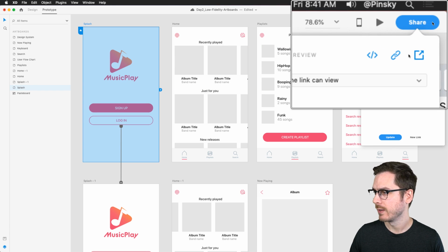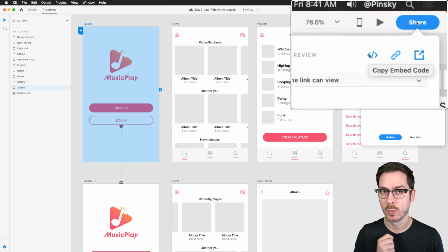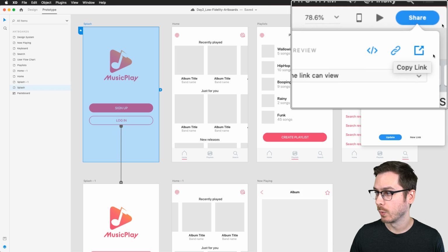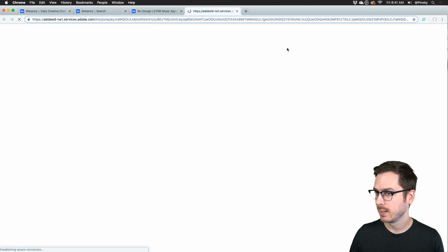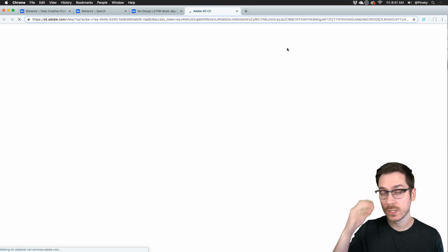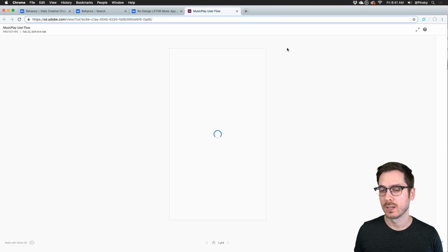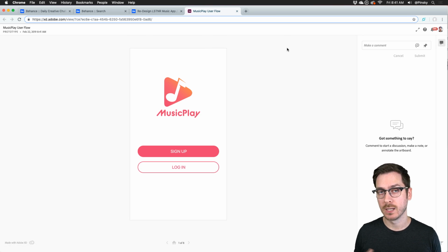Right up here, I have 3 options. One, I can copy the embed code, and that's going to be very important once we get to the Behance phase. I can copy the link, or I can open it directly in the browser. So let's go ahead and open it in a browser. Here we go, and it's going to be loaded in. Because Auto Animate is now available on the web, a lot more is being loaded in, a lot of layers and a lot of interactions and things like that.